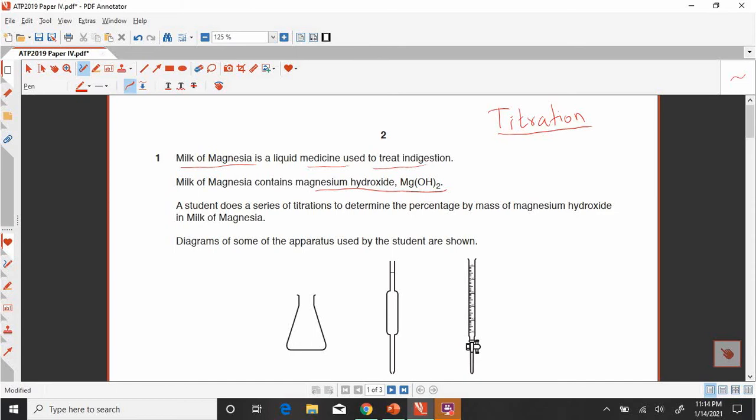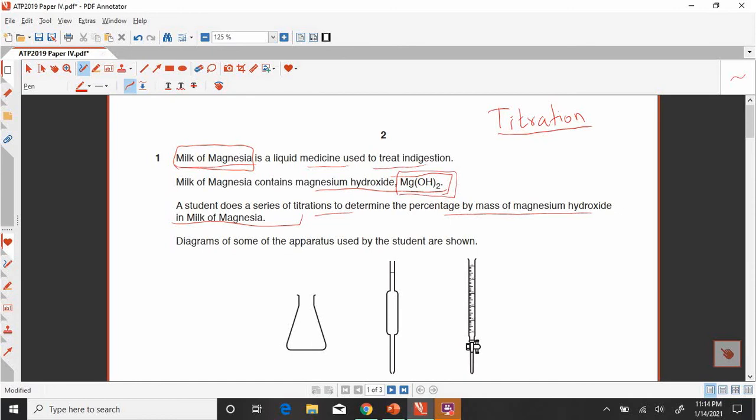When acid and base react, salt and water will be produced, so this will act as an antacid. A student does a series of titrations to determine the percentage by mass of the magnesium hydroxide. Here we have to calculate the percentage by mass of the magnesium hydroxide in milk of magnesia.